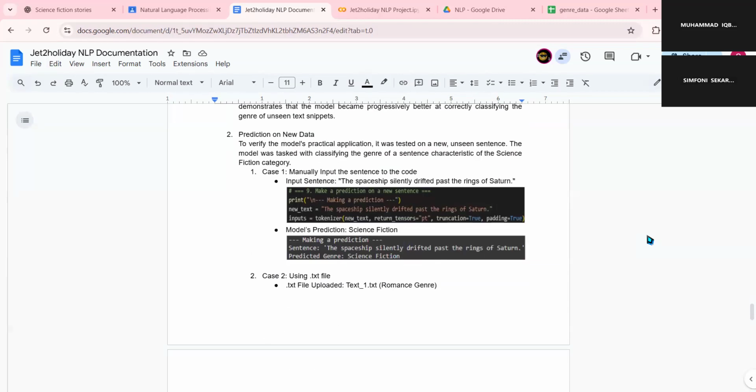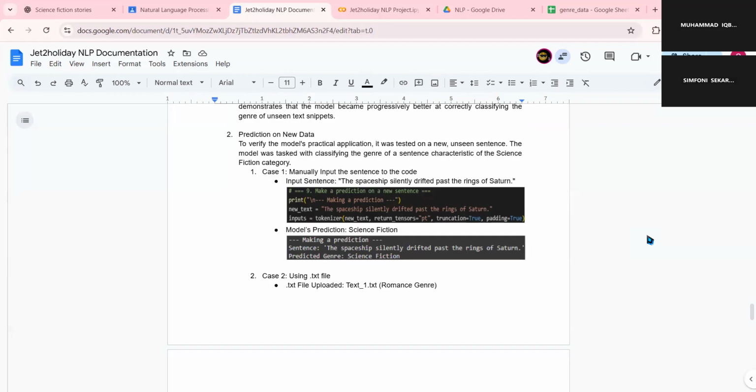And then the second is the prediction on new data. As Simfoni explained before, we have two methods here, two cases. The first one is manually inputting the sentence into the code, as you can see here. The sentence is "The spaceship silently drifted past the rings of Saturn." And the model correctly predicted the data to be science fiction.